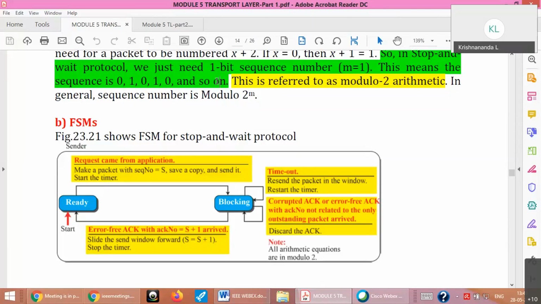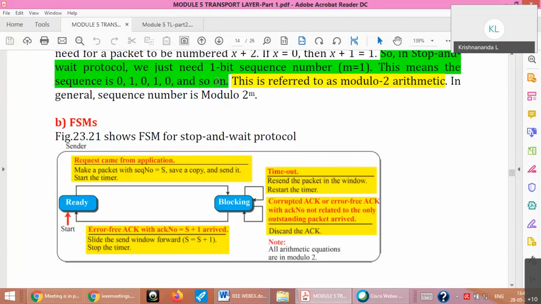Second case, packet 1 is sent but it is lost. So no acknowledgement will come. So there will be timeout. Okay. So it has not updated. Please, it is still at 1 only. So it will resend the same packet. Okay. Now it is received correctly. Now it will move forward because it will expect now next packet with number 0. So acknowledgement 0 comes. So it will go up. So this is second case.